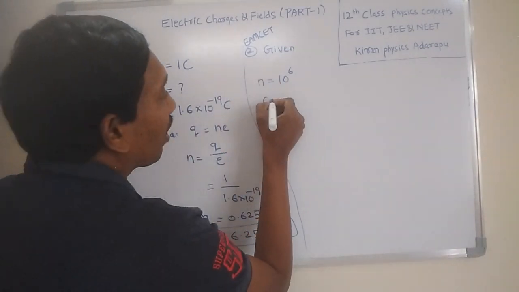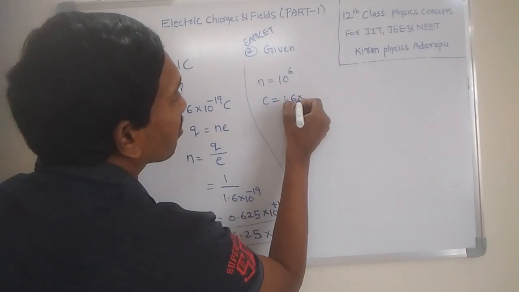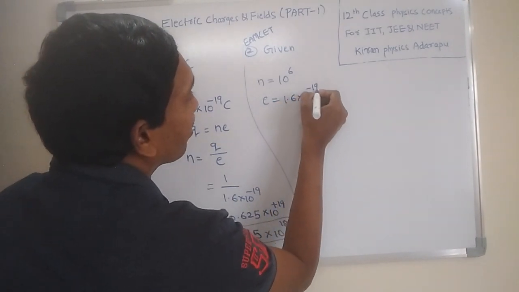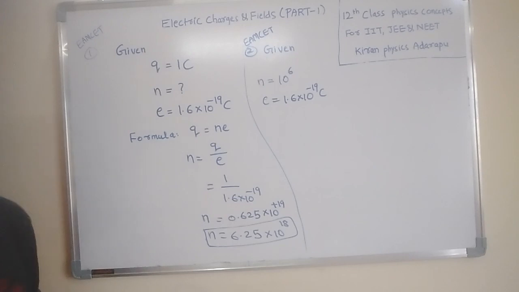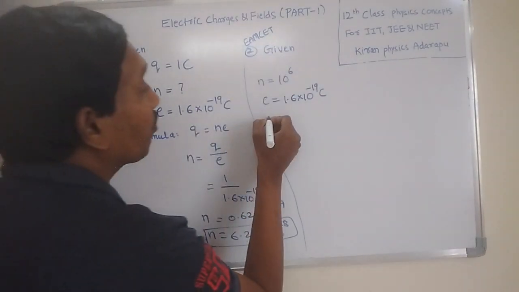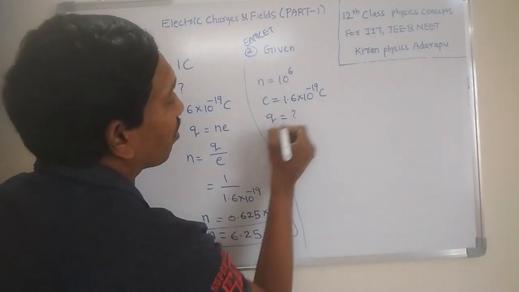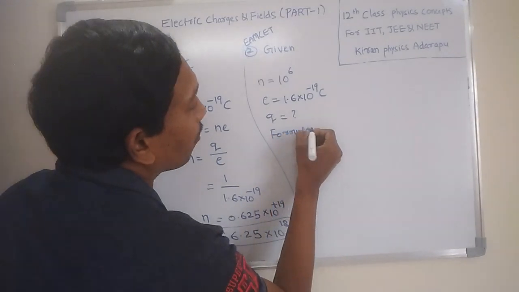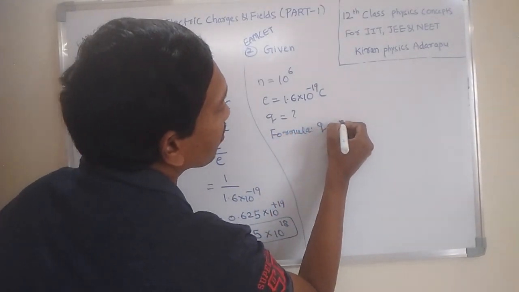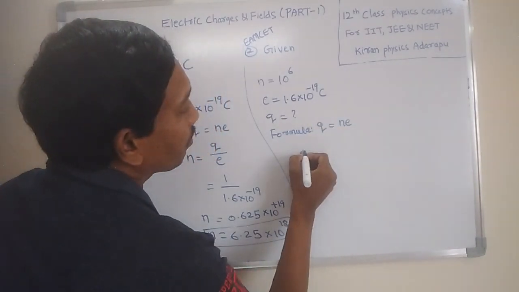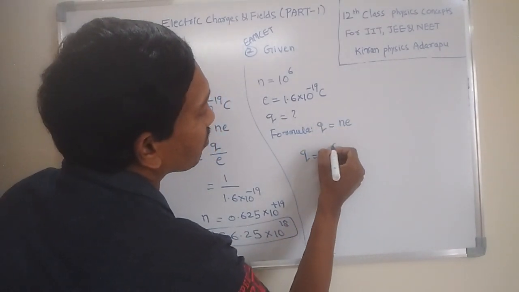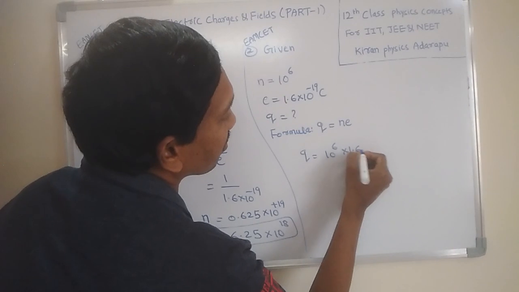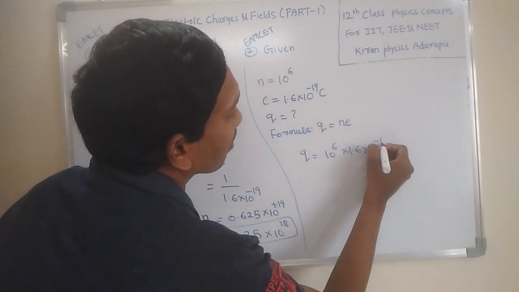And what is the known value? The charge of an electron, 1.6 into 10 power minus 19. It is not given in the question because it is a known value. And it is asking what is the charge on the body, that is, Q. So based on the same concept, what is the formula for Q? Q is always equal to NE. So Q is equal to N, which here is 10 power 6, times E, which is 1.6 into 10 power minus 19.